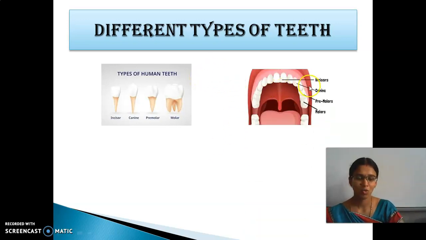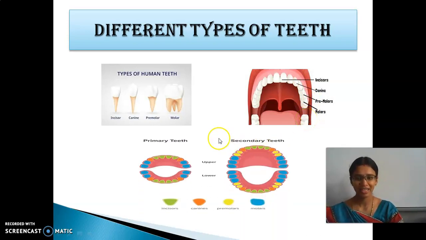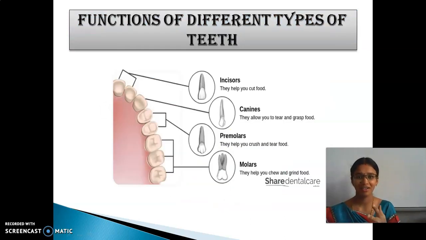See here. So what are the teeth? These are called incisor, canine, premolar and then molar. Okay. So see here, these are primary, that is the milk teeth, and then secondary teeth. Yes or no? So after that, what have we seen? Different types of teeth and their functions.